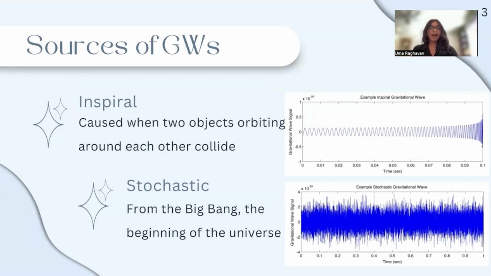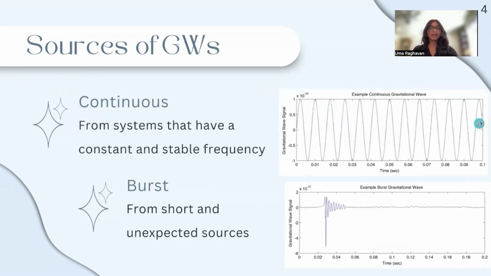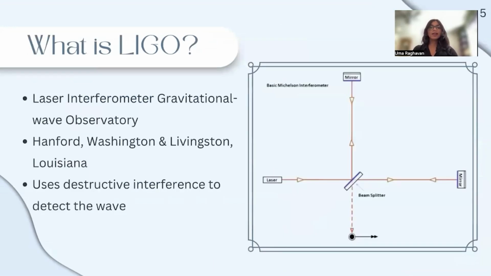Stochastic waves are gravitational waves from the earliest stages of the universe, much earlier than the cosmic microwave background. Continuous waves are caused by systems that have a constant and stable frequency, like black holes orbiting each other or stars rotating on their axis. Burst gravitational waves are little blips that are caused by really short, unexpected events. Not a lot is known about these ones.